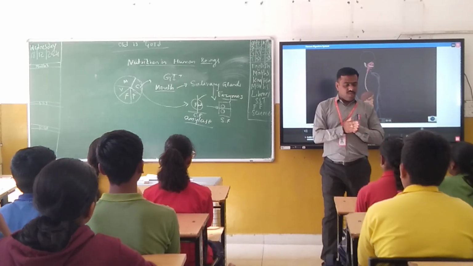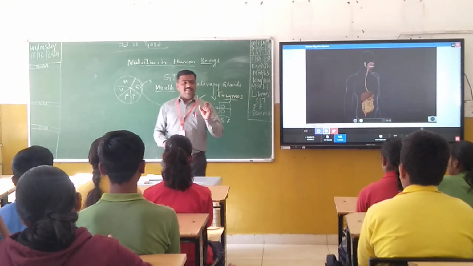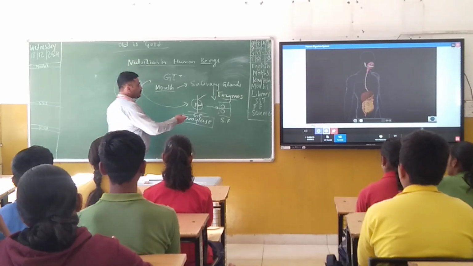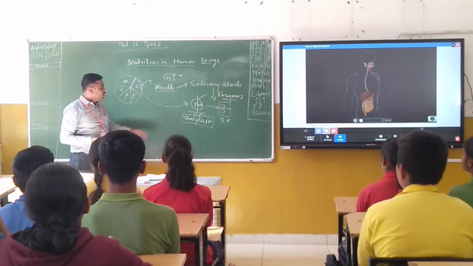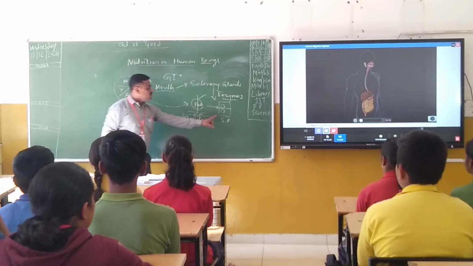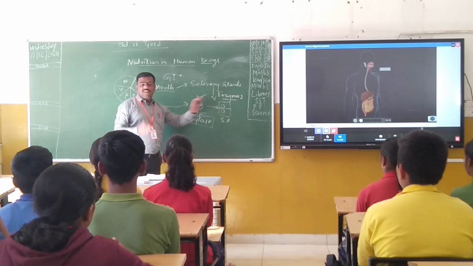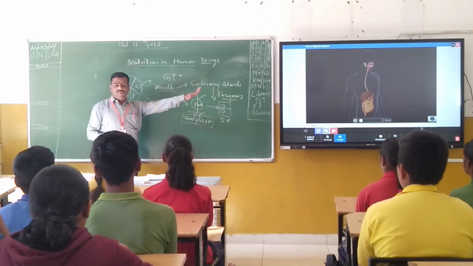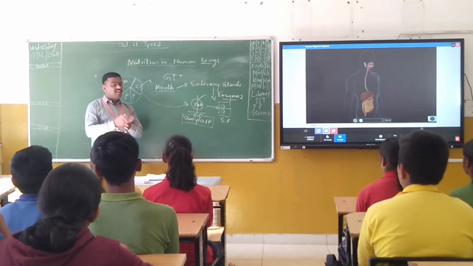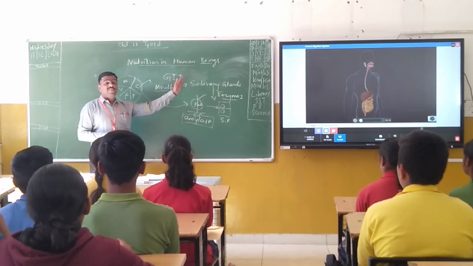Means the soluble form of the carbohydrate with the help of the enzyme called amylase. Amylase is the enzyme which is responsible for what? Converting the starch into glucose. The starch is nothing but a complex food, and glucose is a simple food. Or else, starch is an insoluble carbohydrate and glucose is a soluble carbohydrate. First thing in our mouth, that complex carbohydrate is converted into a simple carbohydrate. The complex carbohydrate is starch and the simple carbohydrate is what? Glucose. Here you got a new substance. That's what is chemical digestion.